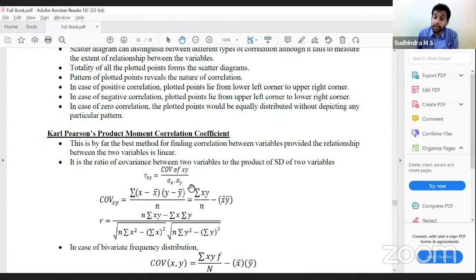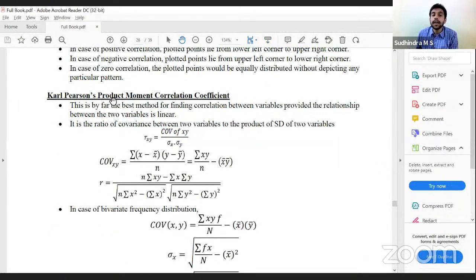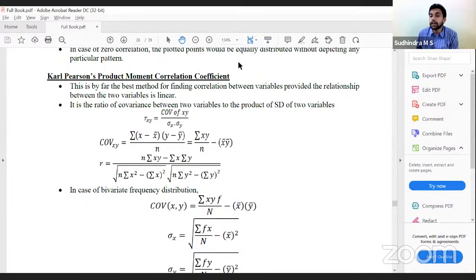Okay. Next, to measure correlation coefficient, we have Karl Pearson's product moment correlation coefficient, as we discussed, only in case of linear. How do you calculate? This is the ratio of covariance and the product of standard deviation of the two variables. So covariance of xy divided by standard deviation of x into standard deviation of y. What is covariance of xy?